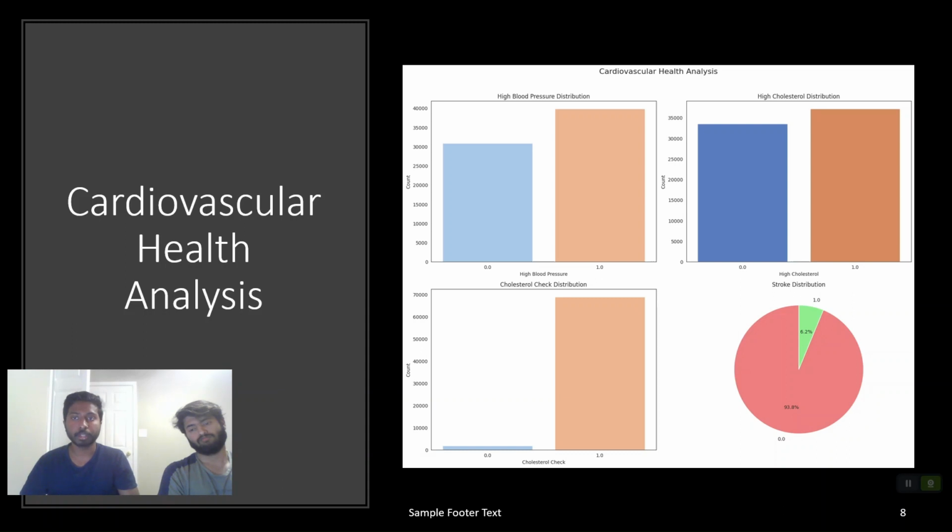Lastly, we take a look at the stroke distribution. We find out 6.2% of the total population have been affected by strokes and heart conditions, and the majority of the population has not yet been affected by stroke. And this includes variables from healthy patients, pre-diabetic, as well as diabetic patients.